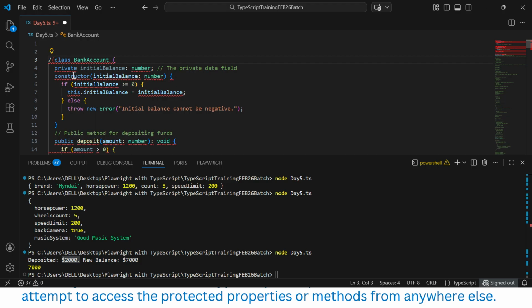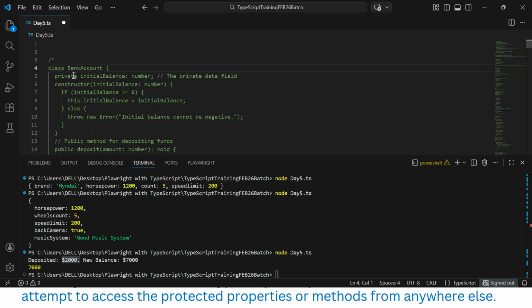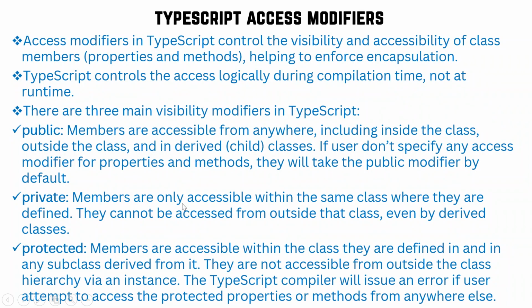Now private. Private members are only accessible within the same class where they are defined, only at the class level. Outside the class, and even inside the derived class or the child class, you cannot access it. So they cannot be accessed from outside the class, even by the derived class. Private is only accessible within the class, not outside the class, not in the derived class or child class. Public is accessible anywhere: derived class, inside the class, outside the class.